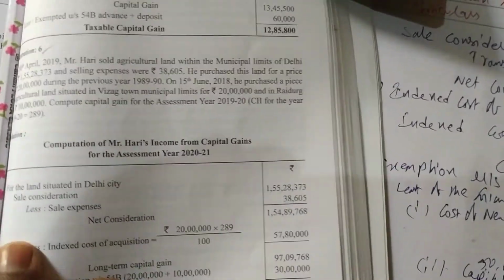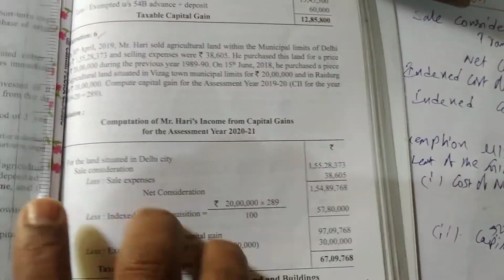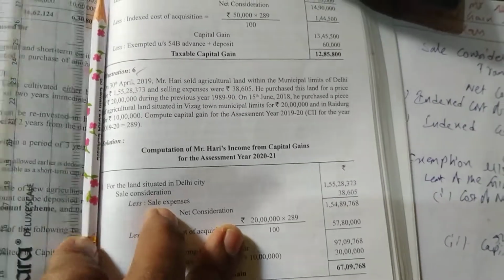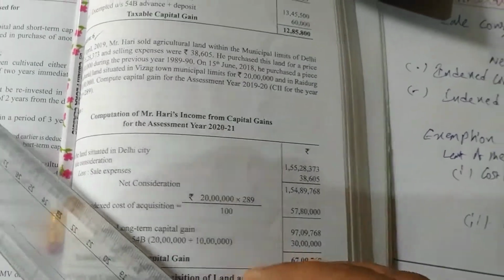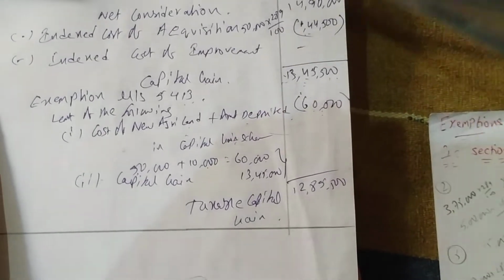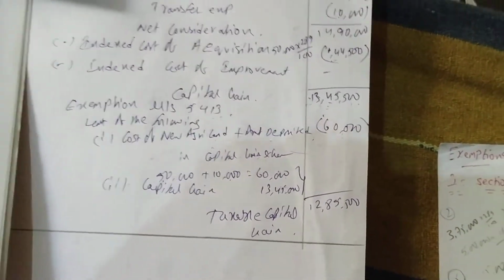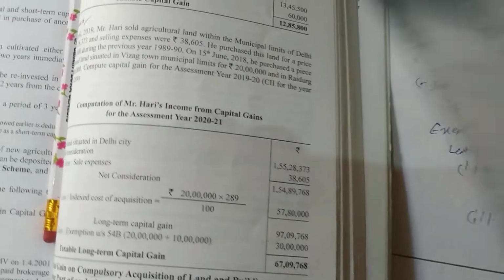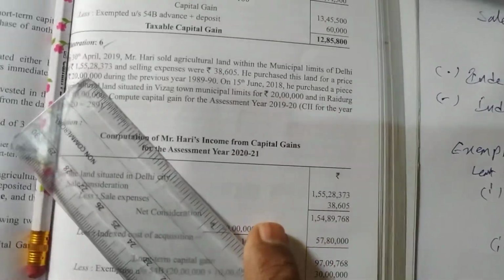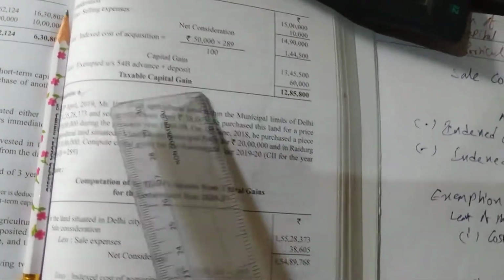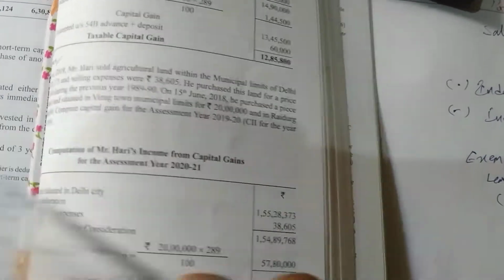Let us do one more question. So same question we are doing, 54B. So what is 54B? We know that assessee has to sell agricultural property and he has to buy agricultural property. So like this we have to solve it. It is very easy. Such types of question will be asked in exam. Only you have to remember the section numbers. Next, what is next question? Same page number 325. Okay, so we are doing 6th example.